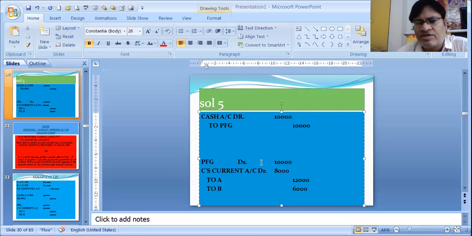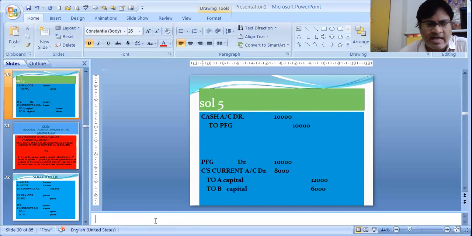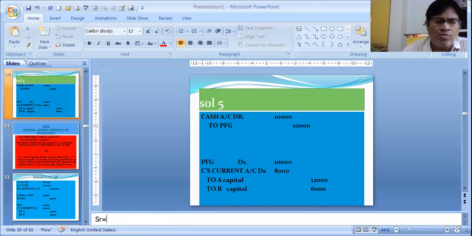PFG account debit, C's current account debit, 18,000 to A's capital account and B's capital account in their sacrificing ratio, which is as given in the sum, 2:1. 2:1 of 18,000 is 12,000 and 6,000, to A's capital and B's capital. The sacrificing ratio was nothing but 2:1.